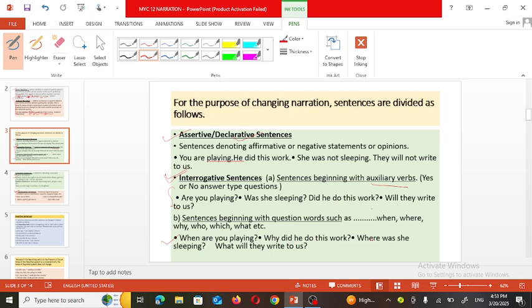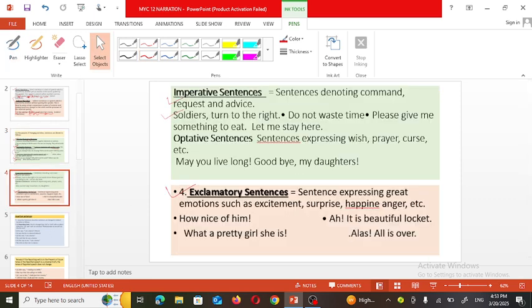Where did he do his work, or where was he sleeping? These kinds of questions are WH type questions. Both are included in interrogative sentences. Now the third type is the imperative sentence. Imperative means orders and instructions are given here.